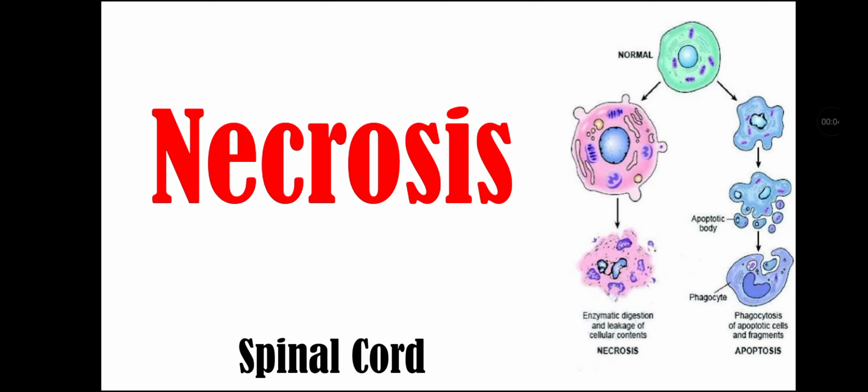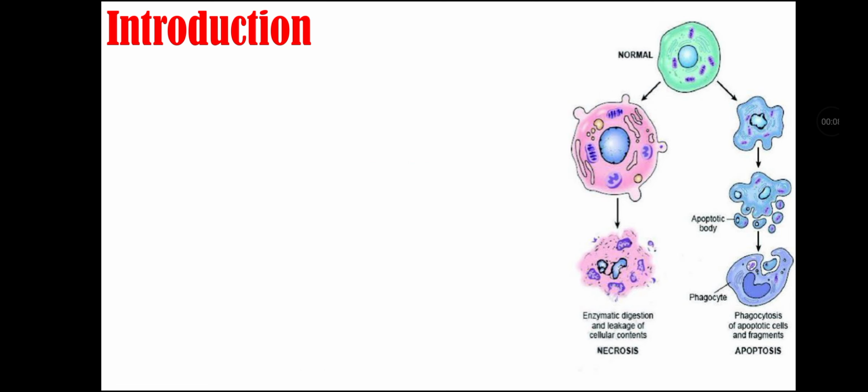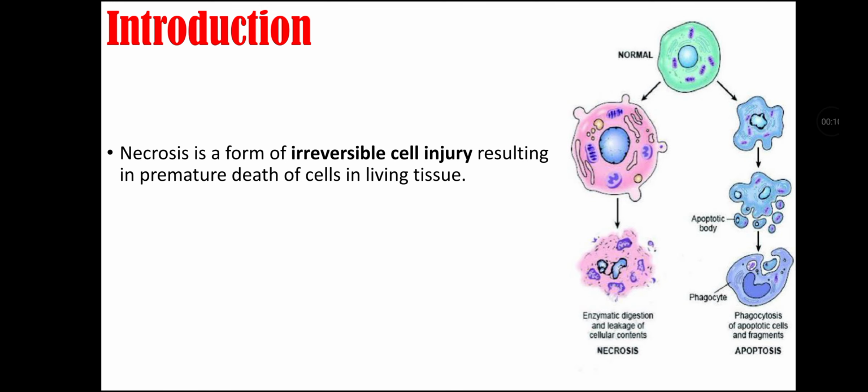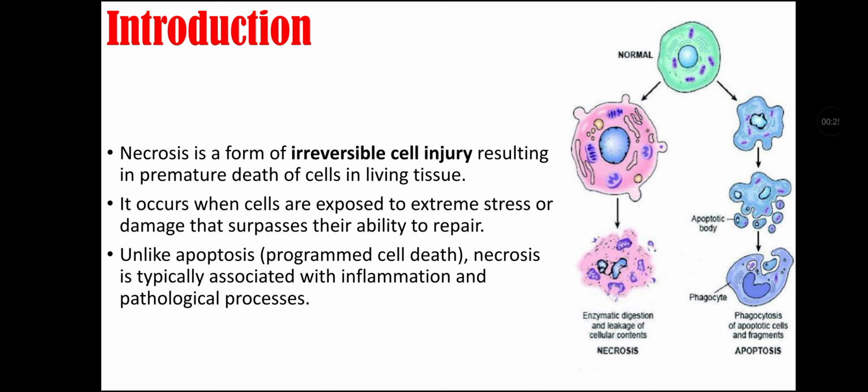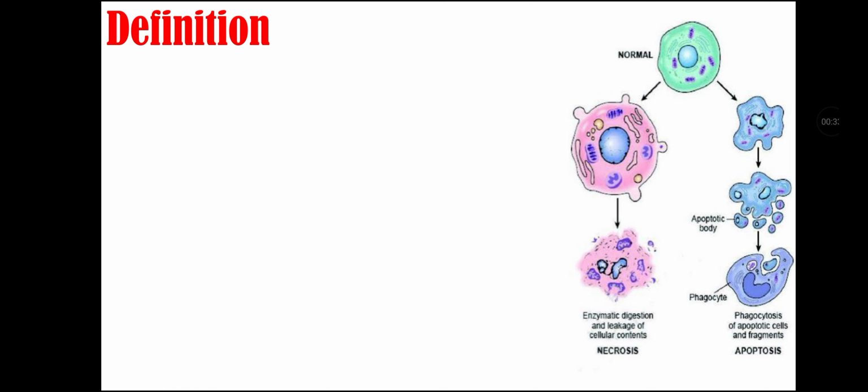Today we are going to talk about necrosis. So let's start our topic with introduction of necrosis. Necrosis is a form of irreversible cell injury resulting in premature death of cells in living tissues. It occurs when cells are exposed to extreme stress or damage that surpasses their ability to repair. Unlike apoptosis, that is programmed cell death, necrosis is typically associated with inflammation and pathological process.